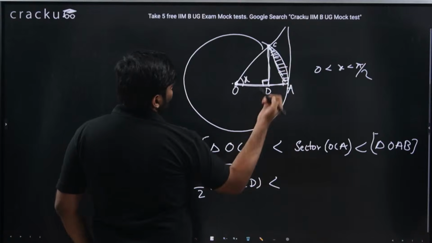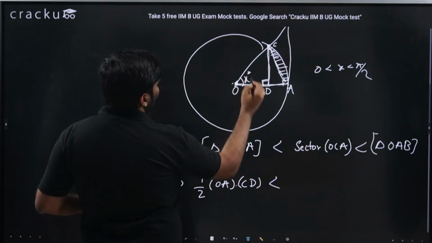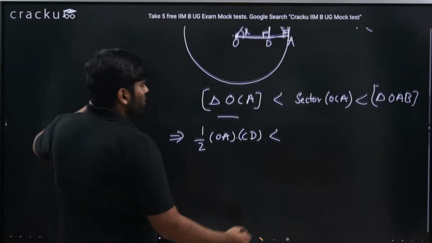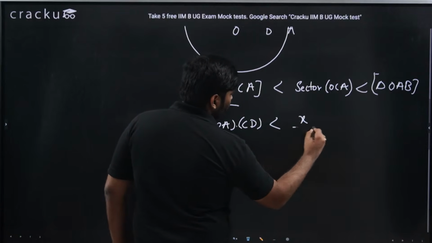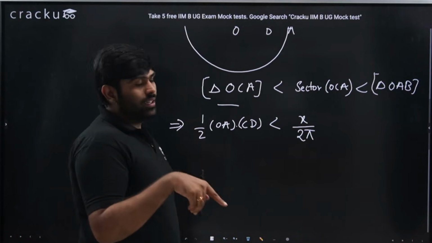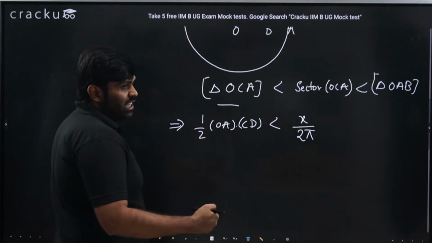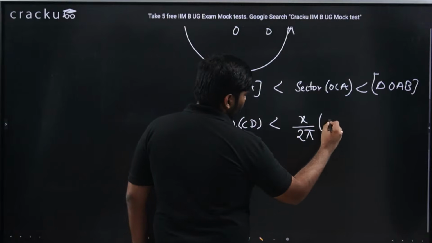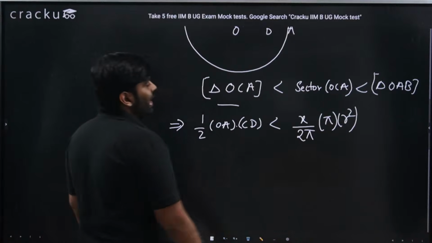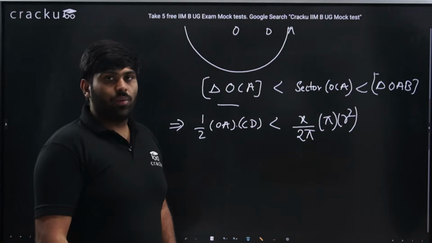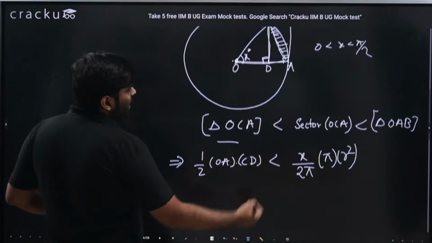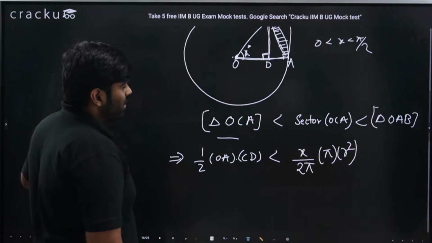What is the sector area OCA with angle x? That should be x by 2 pi, because the entire circle is 2 pi radians, 360 degrees. So for x radians, it should be x by 2 pi into pi r square, because for 2 pi radians the area of the circle is pi r square. For x radians, the area of this sector OCA would be x by 2 pi into pi r square.